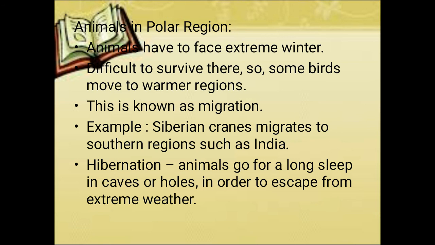They will migrate to another place till the climate becomes normal. In the polar region the climate is too cold, which cannot be borne by the birds. So the birds will migrate to another region for a better climate. Right? In this way, the birds will adapt to that particular situation.